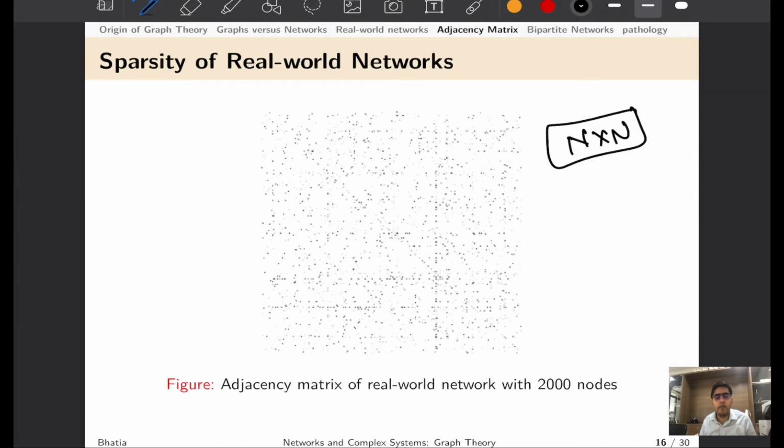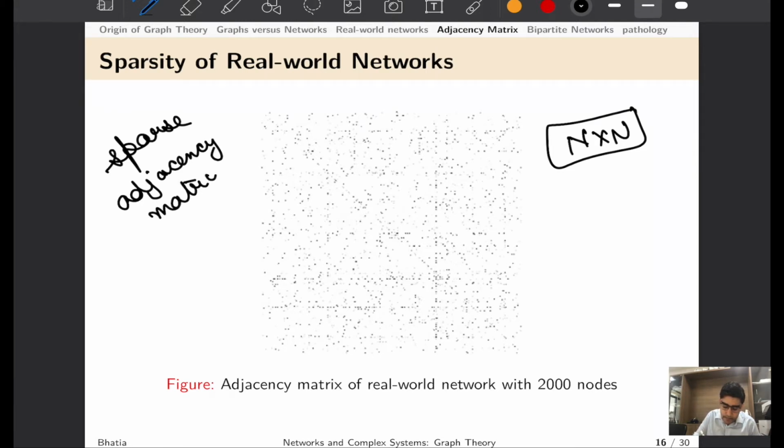And we will talk about what are the other ways to store these graphs or networks in computers when we go to Python programming. So one thing is for sure, that these adjacency matrices are sparse, and we can always save them as sparse adjacency matrices to save some space on our computer.